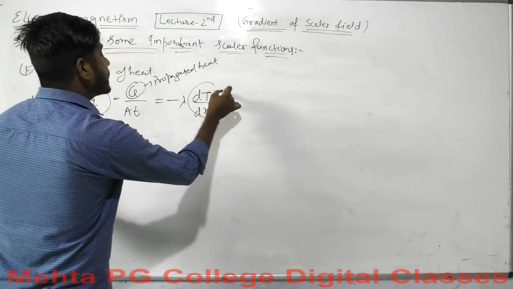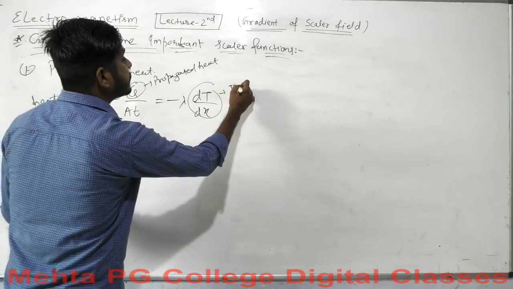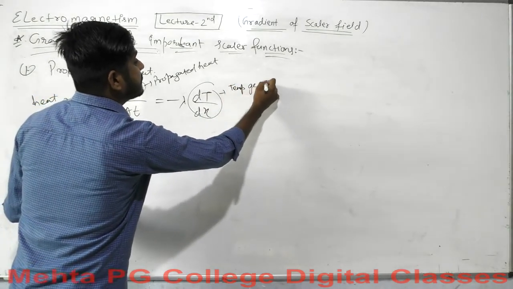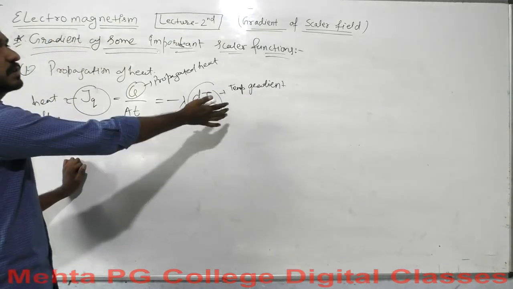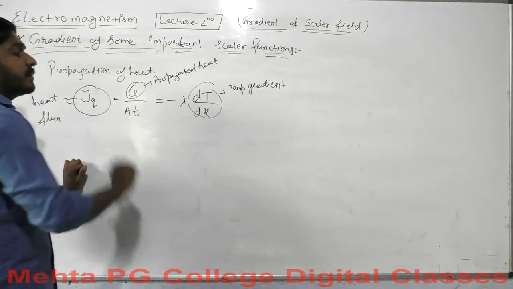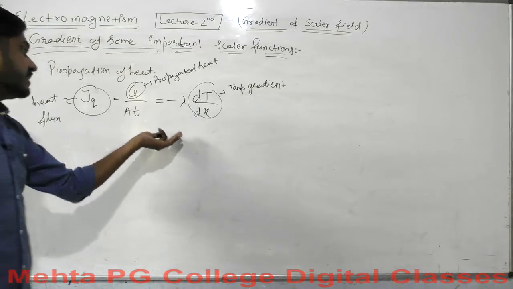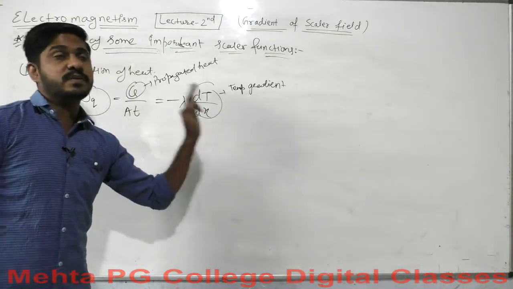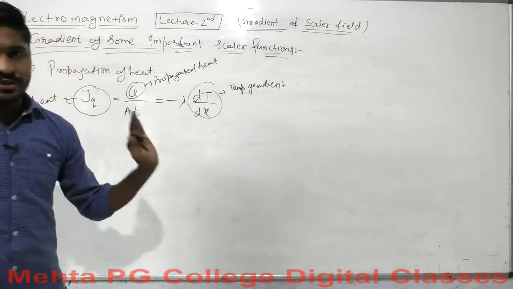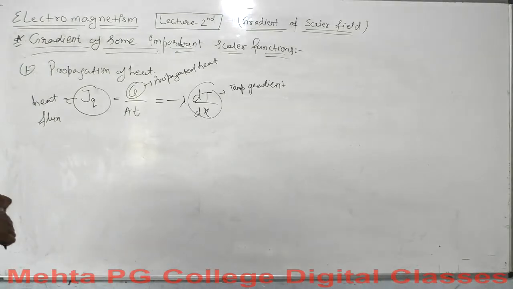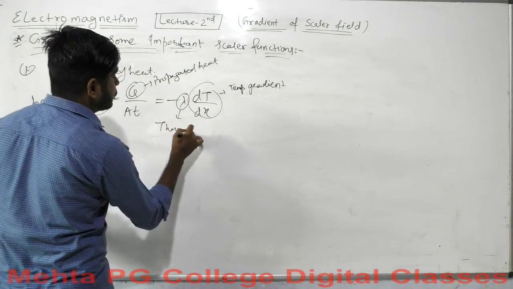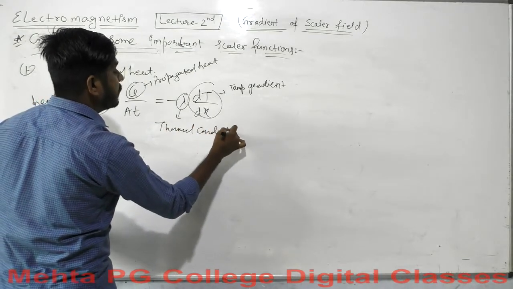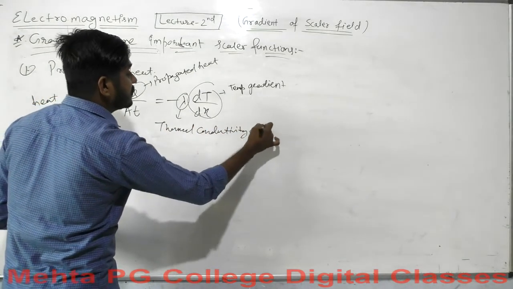The dT over dx is the temperature gradient, the rate of change of temperature with respect to x. And lambda represents a constant which is used to balance this equation. Lambda is the thermal conductivity of that particular material.